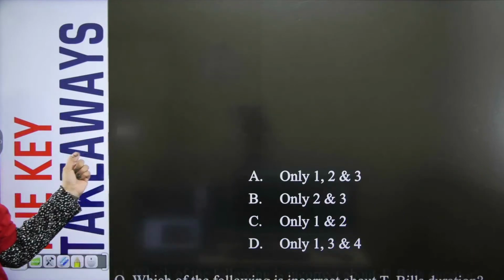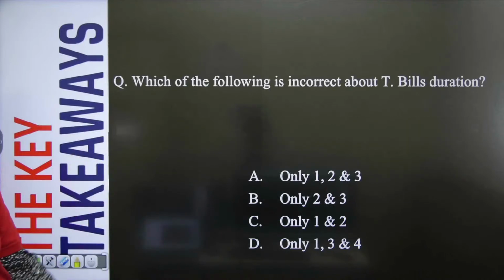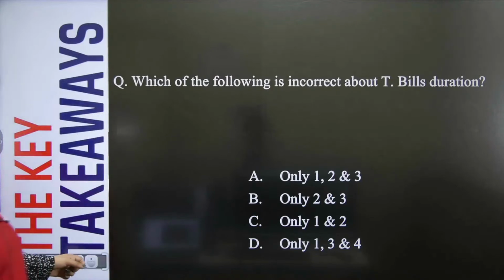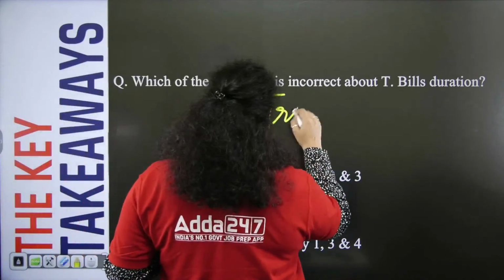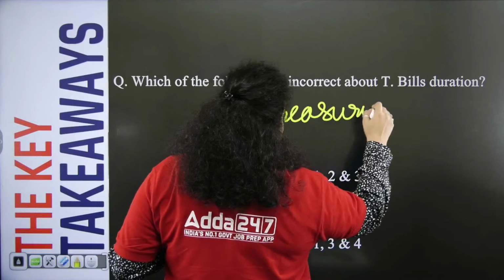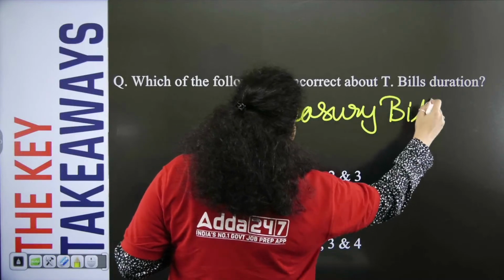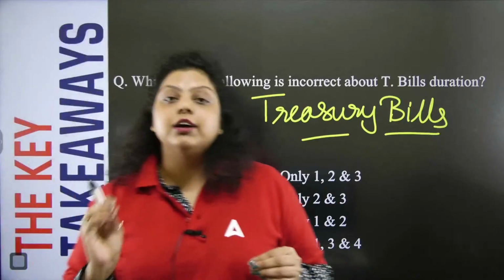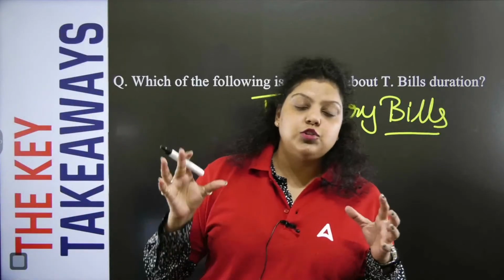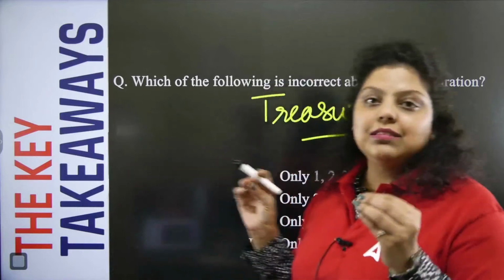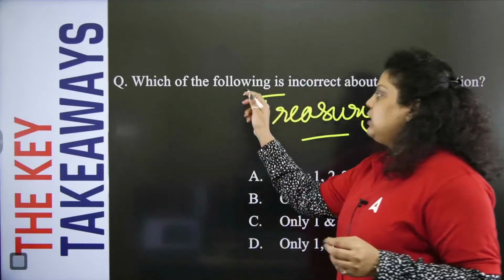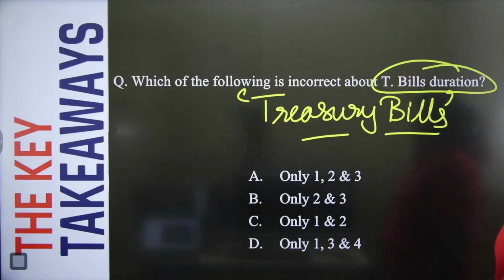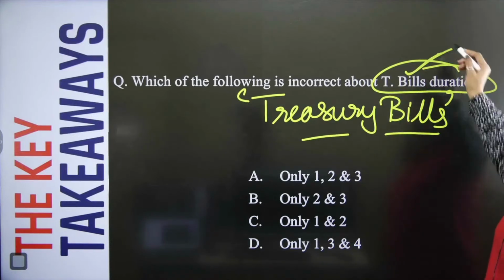Now, the second question is asking which of the following is incorrect about treasury bills duration. First of all, T-bills stands for treasury bills. What are treasury bills? Treasury bills are government securities. These are short-term government securities which have a time period of less than 1 year. So here the question is asking about the time period of treasury bills. One question was asked on treasury bills.